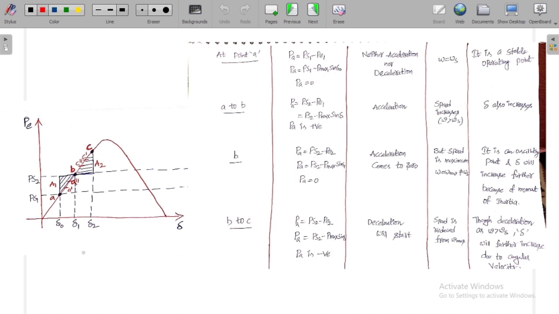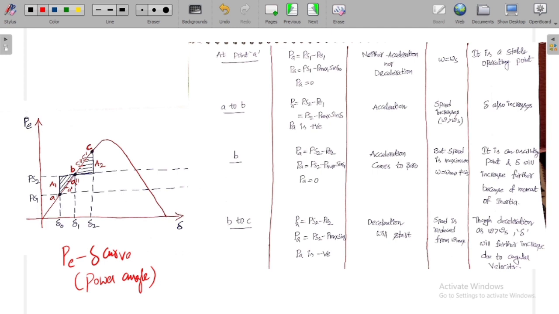This is the power angle curve. This is the PE delta curve, which is also called the power angle curve. Now observe the point A. As I have written comments at the right side, you can understand easily, because I have written comments at each and every point. At point A, I have written PS1, which is the shaft power. I am assuming this as the shaft power.